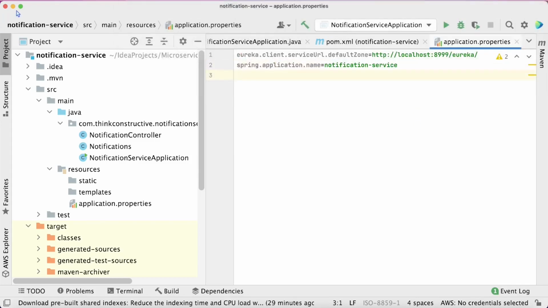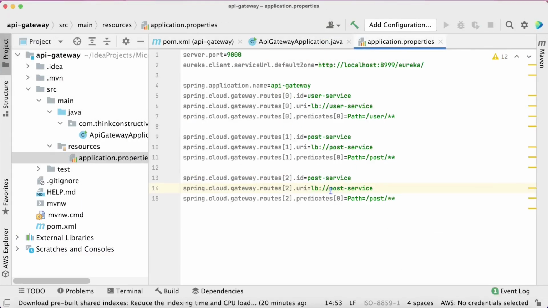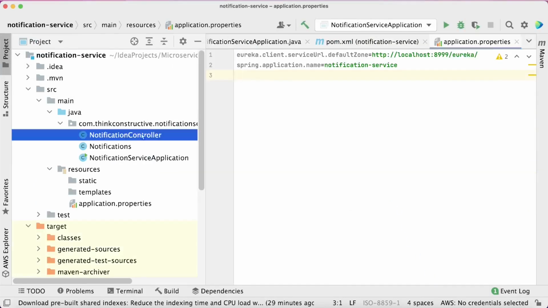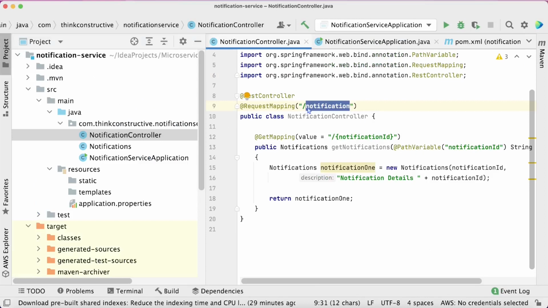I'll copy and paste the details here. One more thing: in the notification controller, how is the request mapping happening? /notification. That means whatever requests come to /notification must be routed to the notification service.